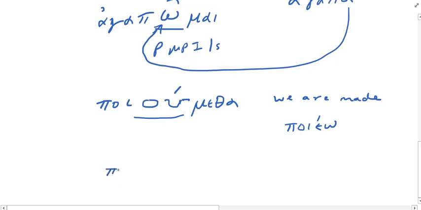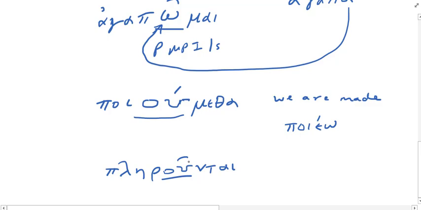Let's take pleroo, to fill or fulfill. Plero is my present stem. And let's use -ntai. I love saying that. You say that with me. -ntai. All right. And what vowel do I have? What connecting vowel do I use before the nu? Omicron. Well, I'm picking all the personal endings that use an omicron connecting vowel. All right. So the omicron will contract. They become what? Omicron upsilon. Okay, so pleroountai.